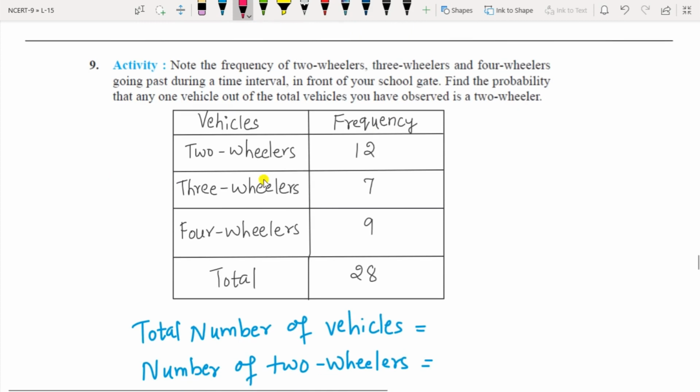Next question is the 9th one. To note the frequency of 2-wheelers, 3-wheelers and 4-wheelers in front of your school gate. Find the probability that any one vehicle out of the total vehicles you have observed is a 2-wheeler. So you have to find the probability for 2-wheelers. Okay. So make a chart of vehicles and frequency. You can write any number here. So for 2-wheelers I have taken 12, 3-wheelers is 7, 4-wheelers is 9. So total are 28 vehicles.